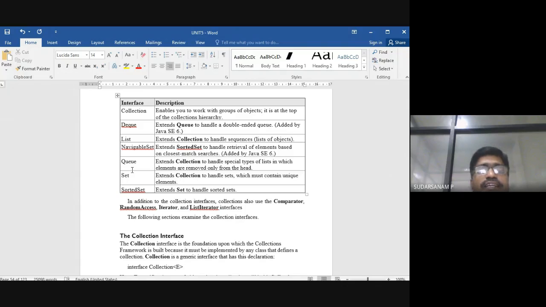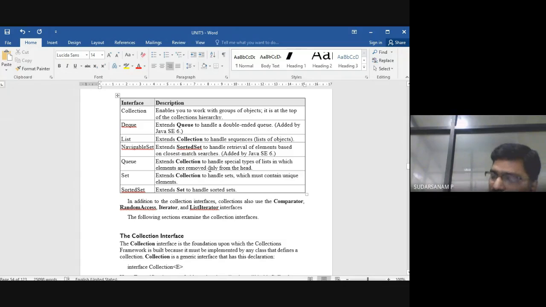So List is nothing but a collection of objects. Deque is nothing but a double-ended queue. A double-ended queue is nothing but adding elements and deleting elements on both sides. That's what you have learned in data structures. Here also we'll be doing the same thing. Another one is Set. It extends Collection to handle sets, which must contain unique elements. Set is nothing but what? It handles sets which must contain unique elements.